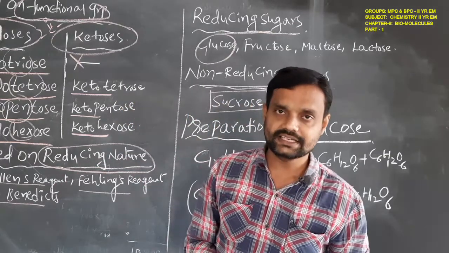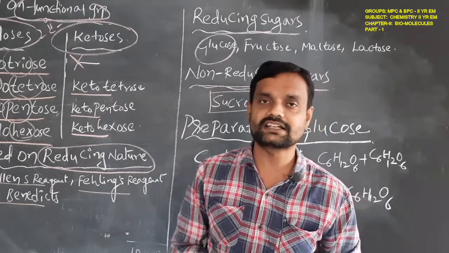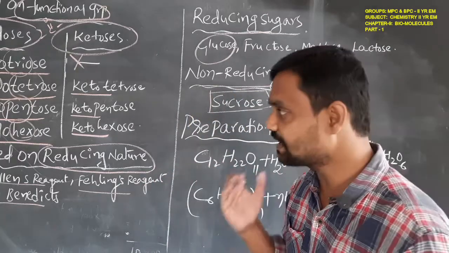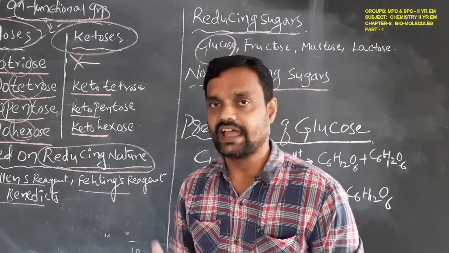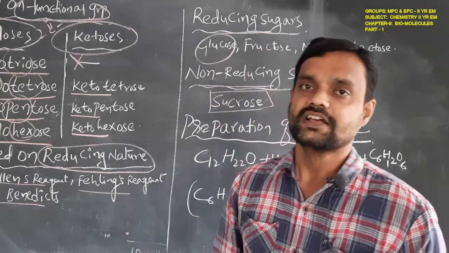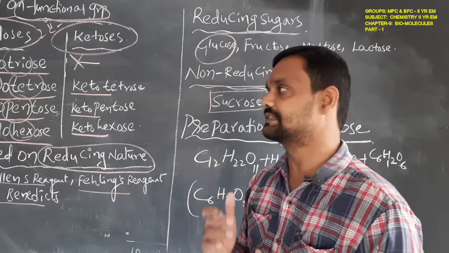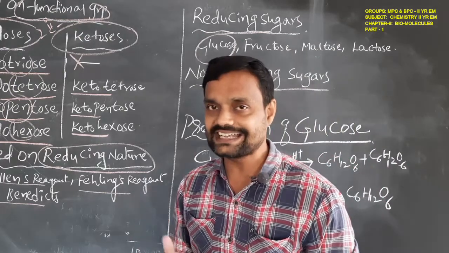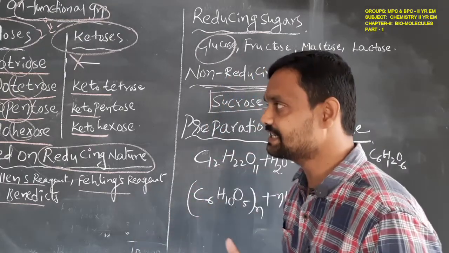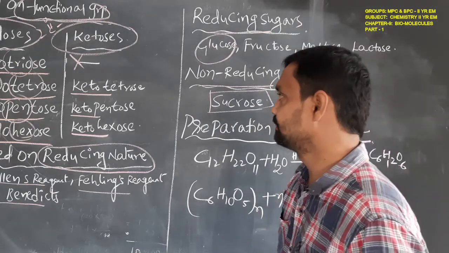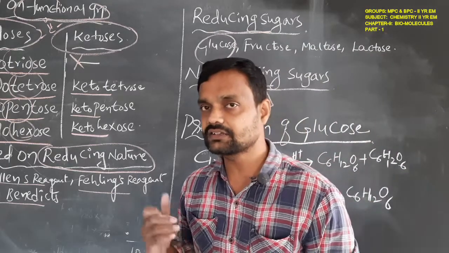Carbohydrates are hydrates of carbon; they possess carbon, hydrogen and oxygen atoms. They can be classified in different ways. One is based on taste: sugars and non-sugars.